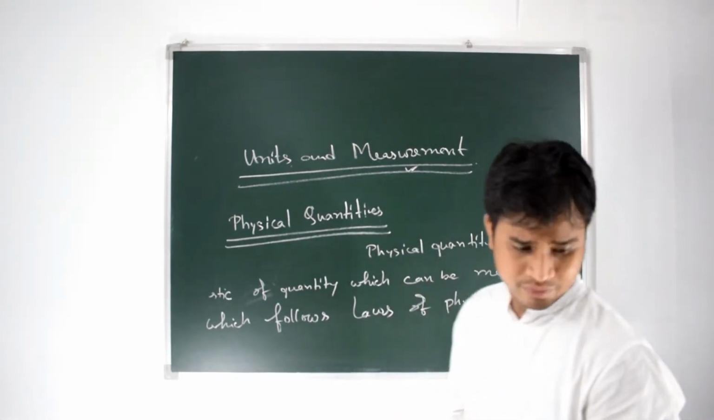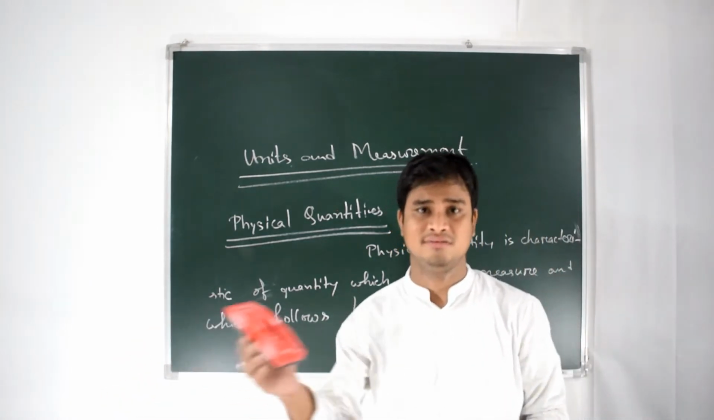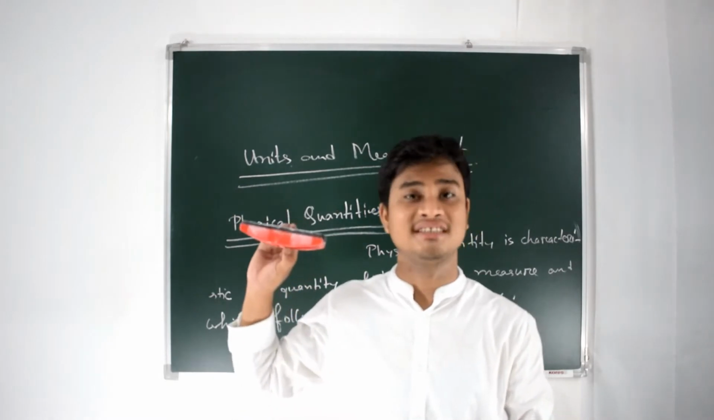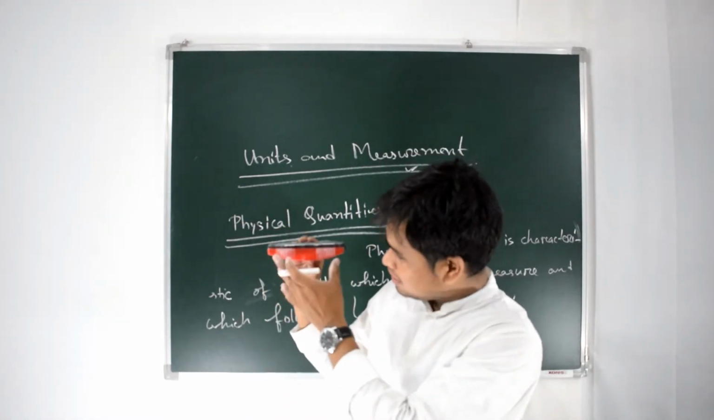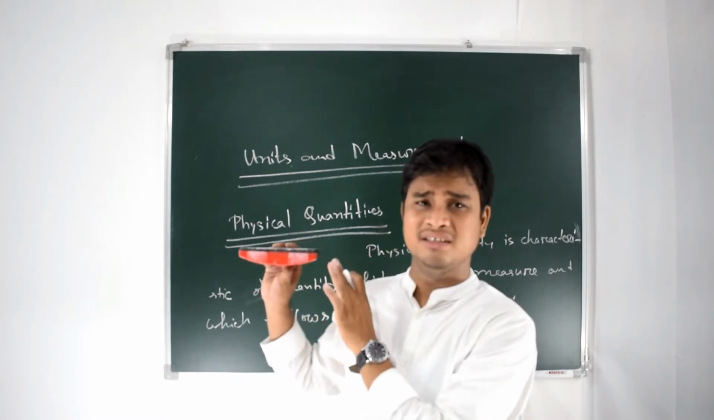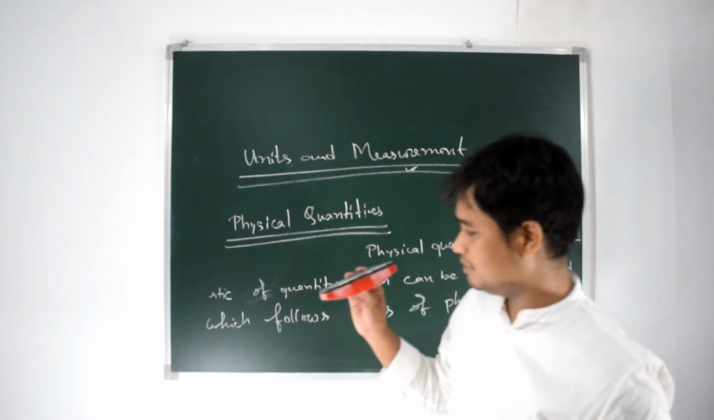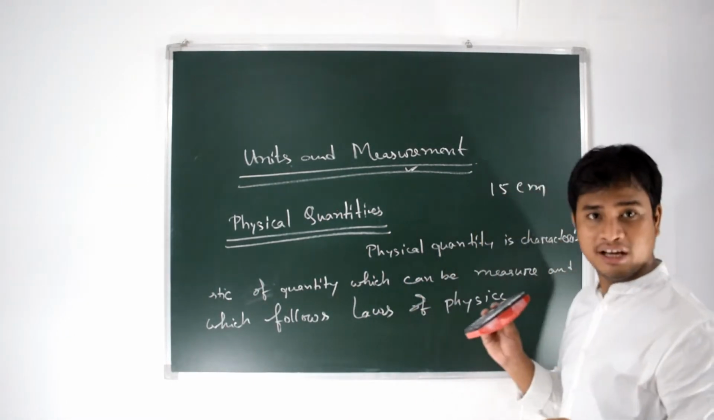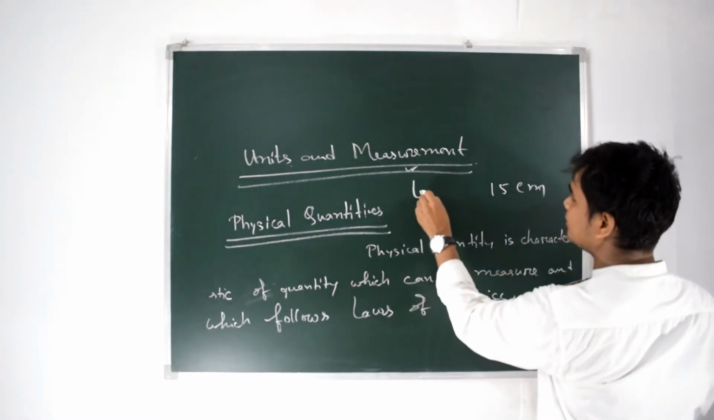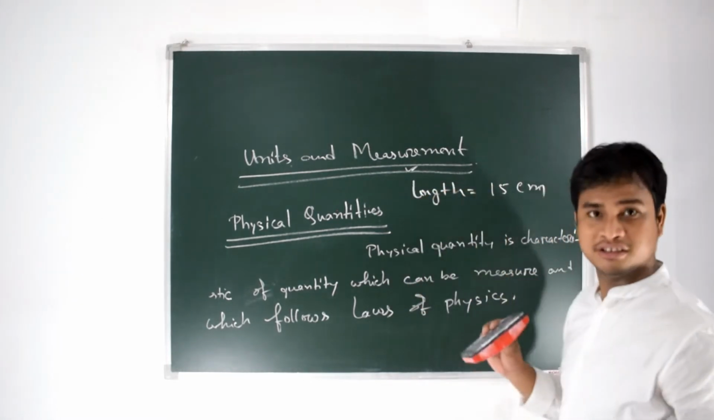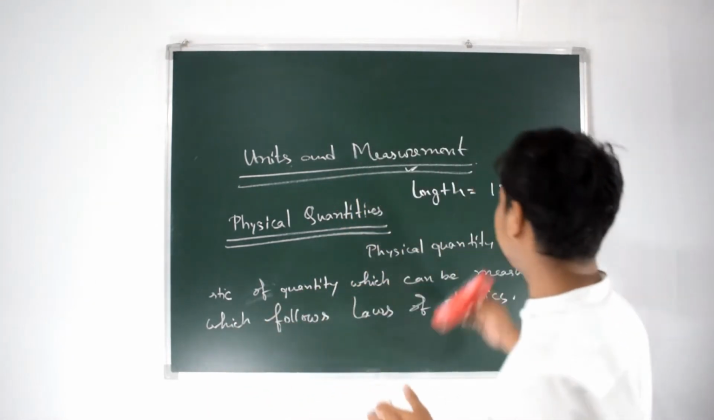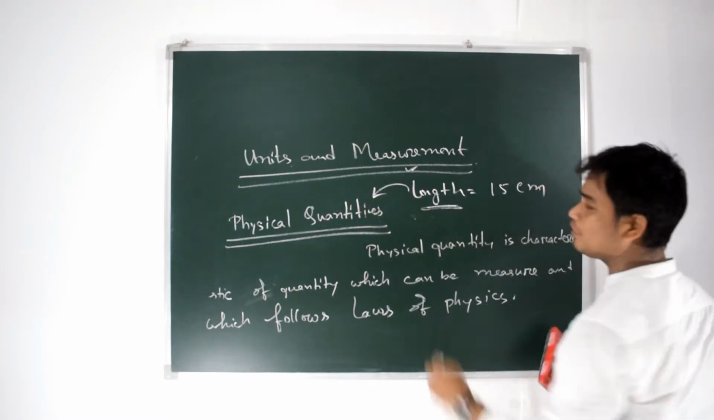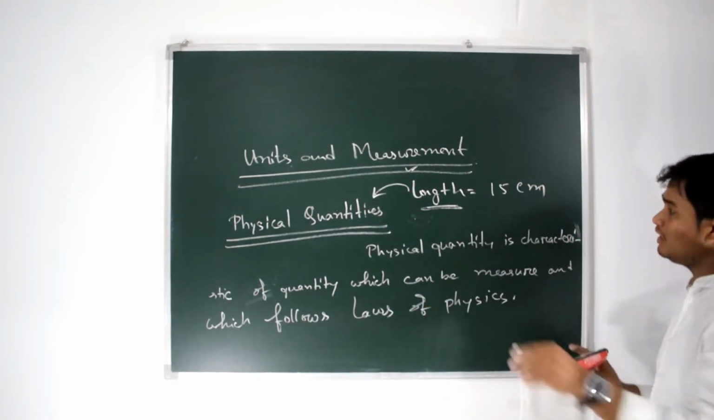Now I can give you an example. This is a duster. I am going to measure the length of this duster. What is the length of this? It may be approximately 15 centimeter. What I said is that this value is 15 centimeter. What have we measured? We measured the length of the object. The length of the object is 15 centimeter. So length is a physical quantity.